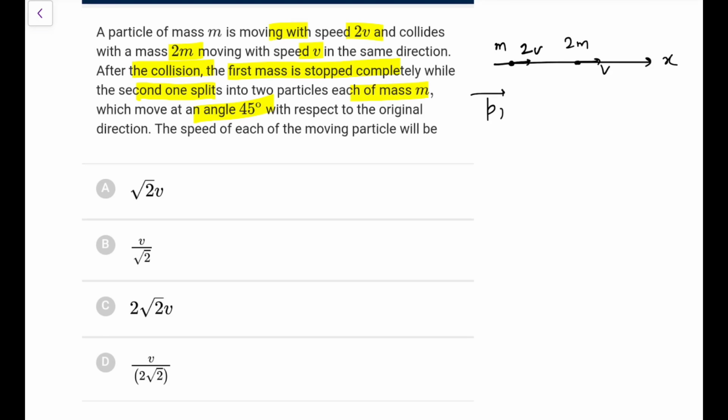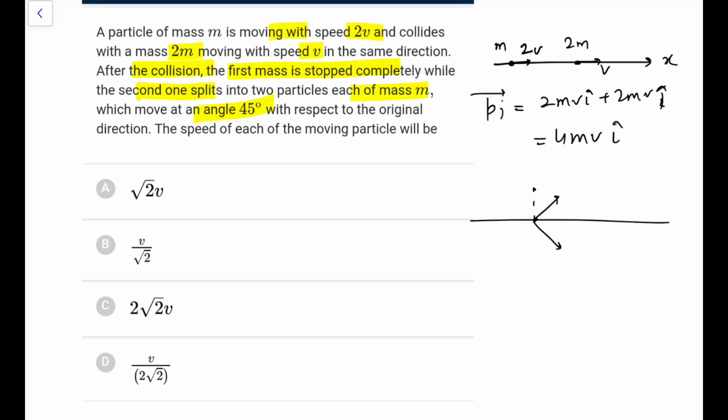The initial momentum is only along the x-axis: 2mv of the first one, 2mv of the second one, so it is 4mv i cap. So y is 0, only x momentum is there. Now after collision, the first one comes to rest and the second one splits into two and they go at 45 degrees. It's clear their momentum along y must be equal and opposite, because net momentum in y will be 0. So both will have the same velocity, let's say v final. This is 45 degrees, the y component will cancel out. So p final x would be m v final cos 45, that is 1 by root 2, so m v final times 1 by root 2.